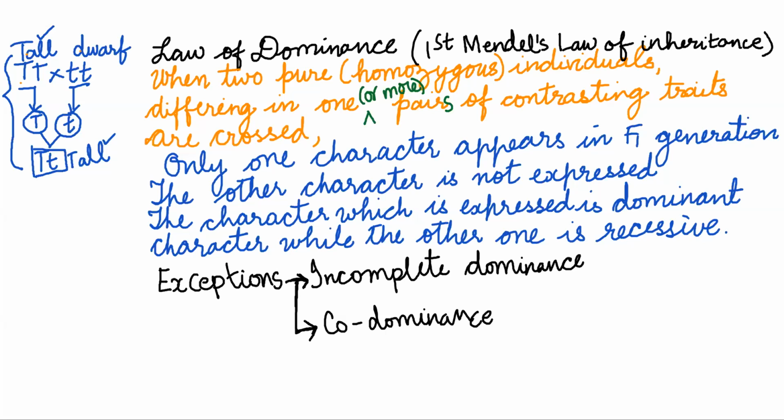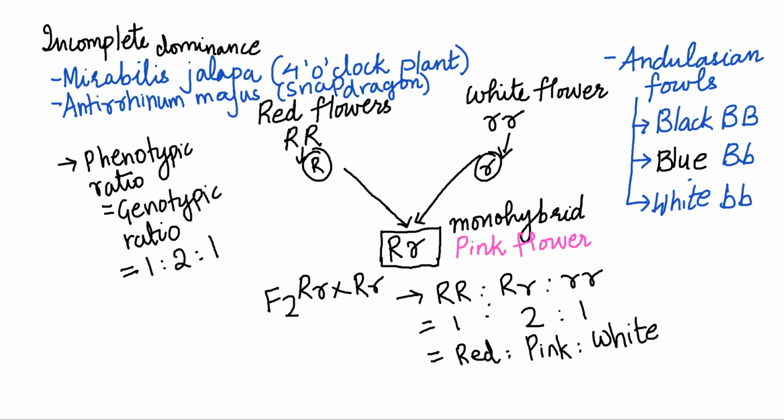Incomplete dominance is the type of dominance in which the dominant character is not completely expressed. So if you see, there is still capital R and small r written here, because these two have a dominant relationship, but this capital R is not expressed fully in the presence of small r. So the dominant character is not expressed completely.